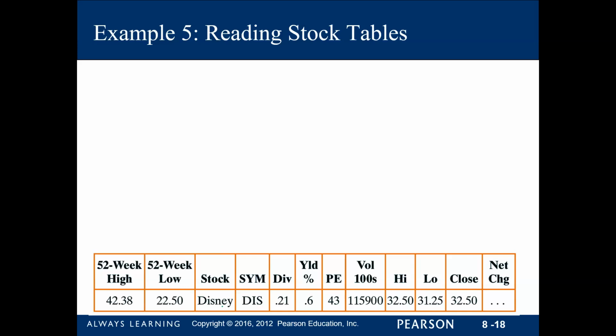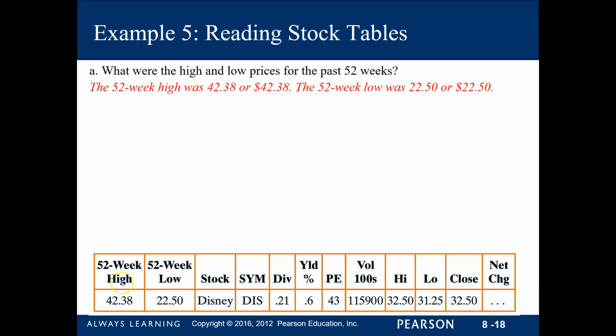Disclaimer, this is in 2012, all right? So let's take a look. What were the high and low prices in the past 52 weeks? Because it's asking for the 52 weeks, which one are you going to look at? It's going to be over here. So the 52-week high is 42.38 and the 52-week low is 22.50. These are money amounts, okay?